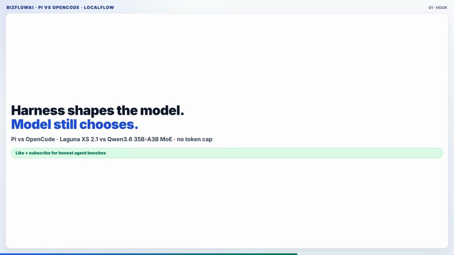Same LocalFlow job. Today is not only which model is smarter, today is how the harness shapes the model and how the model still picks its own data and design.